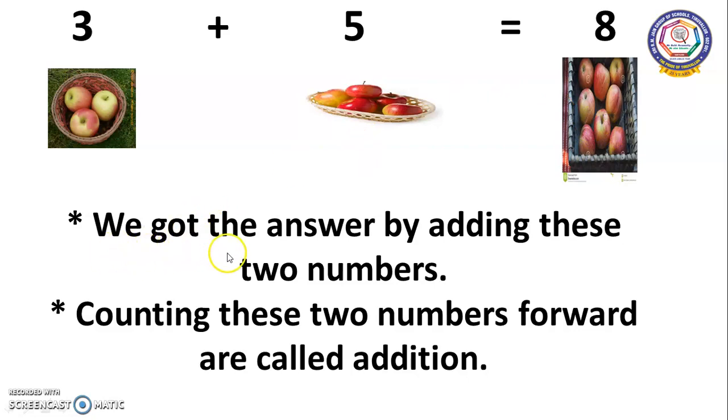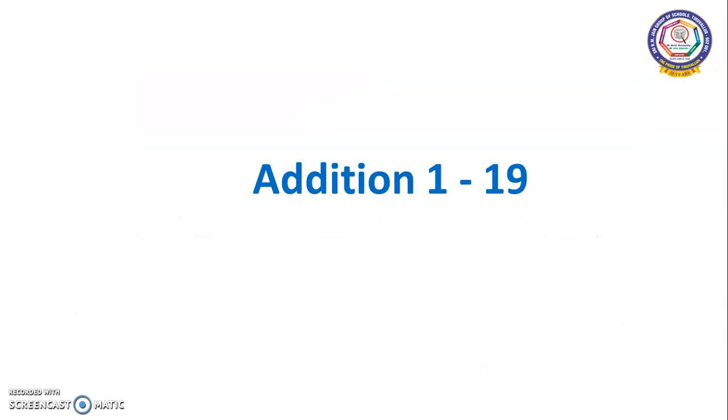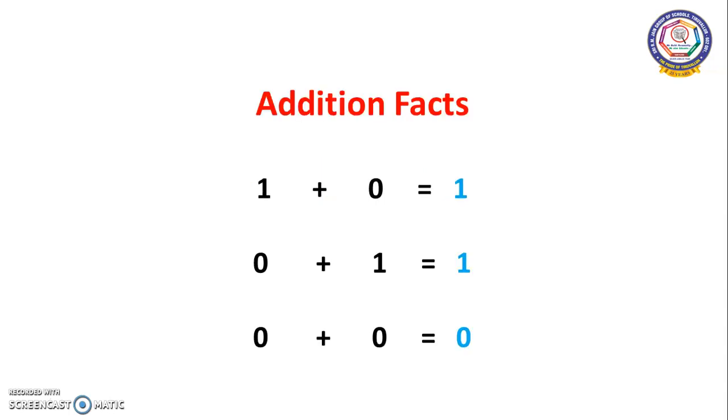See children, we got the answer by adding these two numbers. Which two numbers? This 3 and 5. Okay, 3 plus 5, we got 8. Counting these two numbers forward is called addition. After numbers, we are counting, no? Forward counting we are doing. That is called addition. And today I am going to teach you a chapter called addition from number 1 to 19.